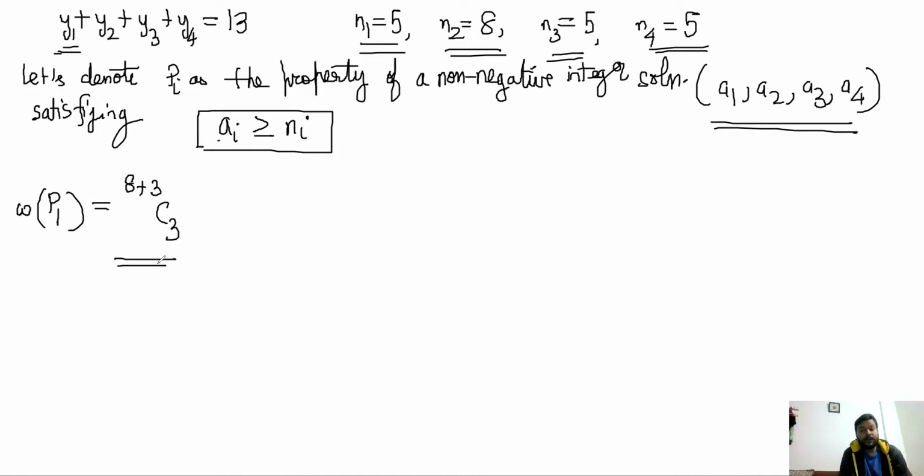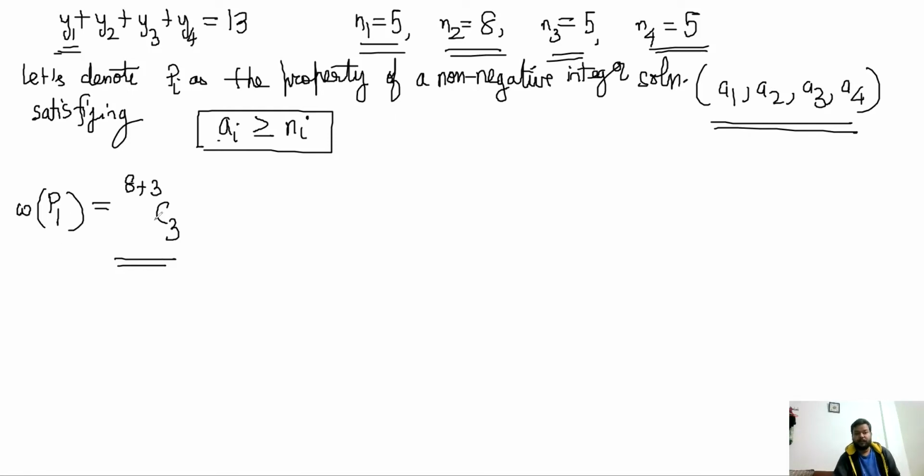This also includes the cases where some other variable could also be wrong. This doesn't account for the case where y2 is less than 8 or y3 is less than 5 or y4 is less than 5. This includes solutions which have y2, y3, y4 or a combination of them also violating the conditions. So that is something that we have to keep in mind. This is an overcounting. This is just ensuring that y1 is definitely breaking the condition, but it is not worrying about all the other cases.